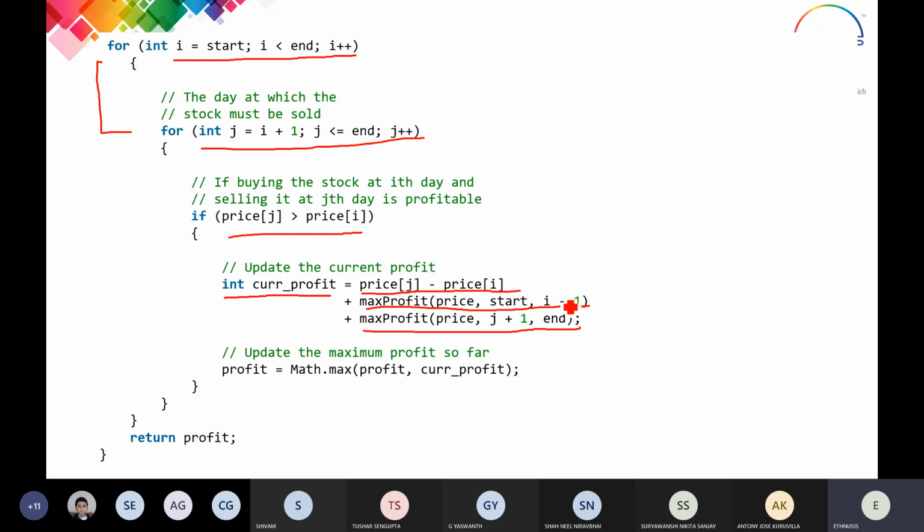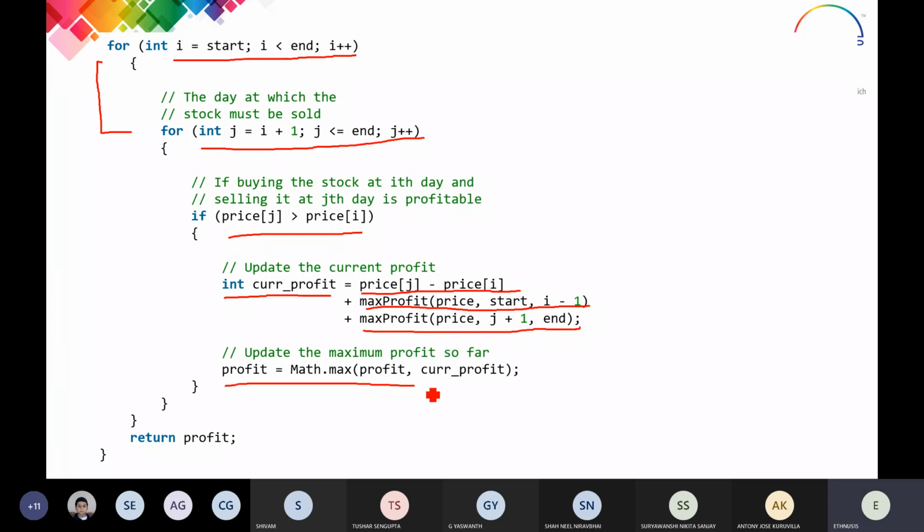Means from the ith location we take from the start to that ith location, and from the jth location till the end, again we check for the same values. This is the recursive function used. Why do we have to use this? Because we have to calculate for the next till the end and for the previous also.